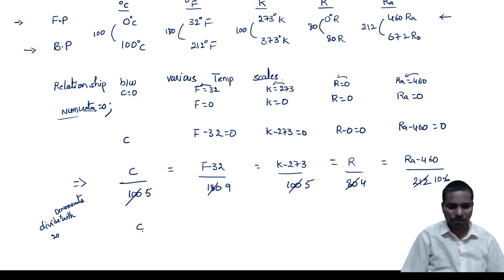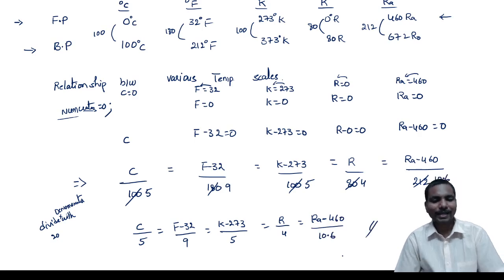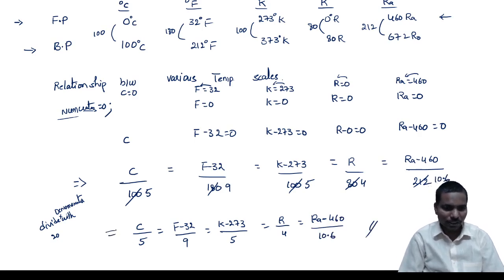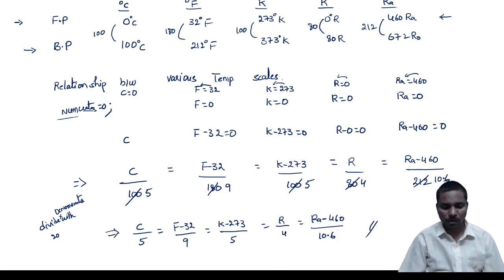So finally what is the relation we got? C by 5 is equal to F minus 32 by 9 is equal to K minus 273 by 5 is equal to R by 4 is equal to RA minus 460 by 10.6. It is the relation. Try to remember this relation. If you have forgotten, you can write all this and get the relation. But try to remember, because in the examination we don't want to waste time.